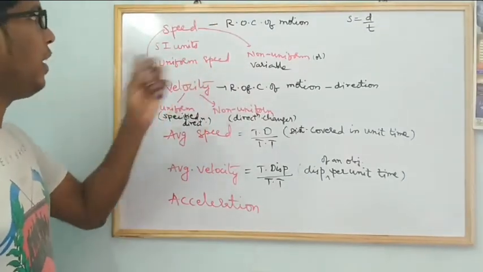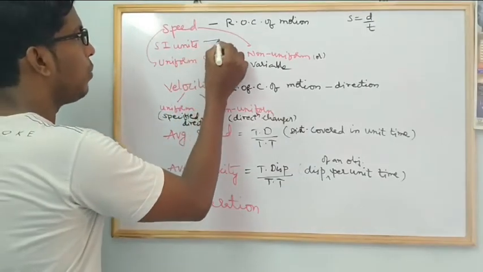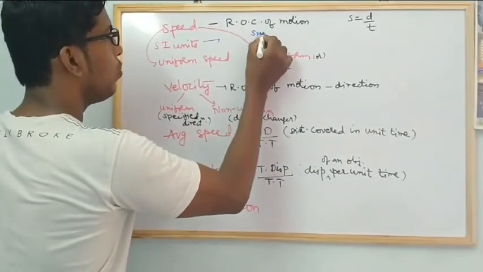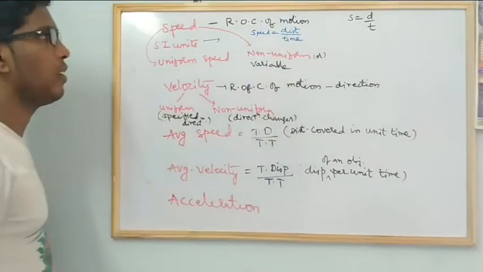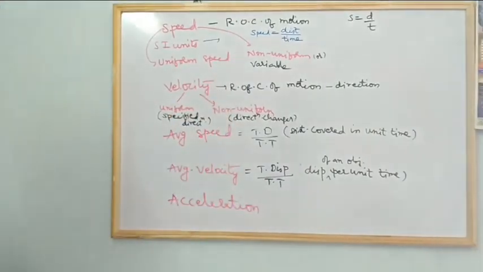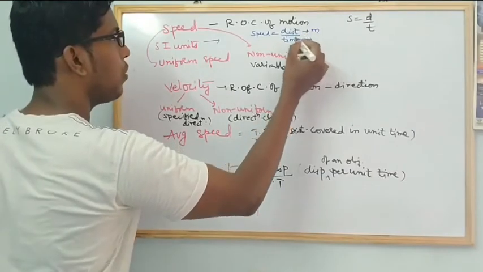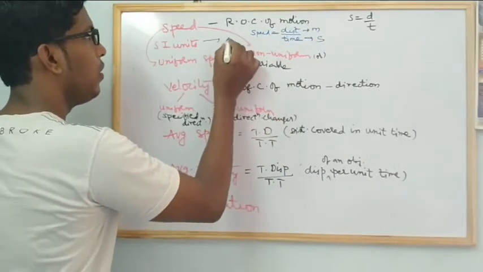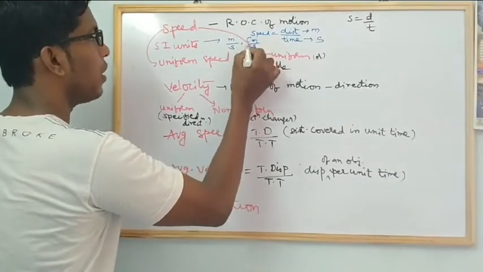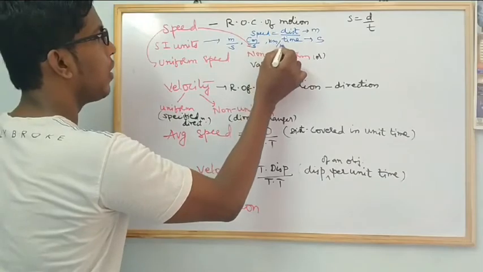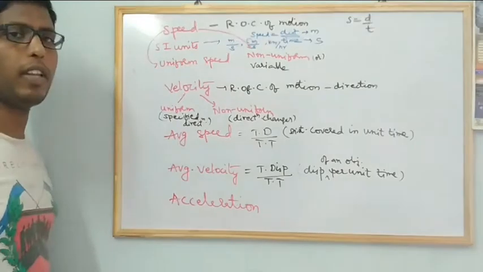Understand? In SI units, the speed formula is speed equals distance by time. Distance covered by an object in unit time. For distance we have meters as the SI unit and time in seconds, so for speed we have meter per second. In CGS, centimeter per second. Bigger units, kilometer per hour. Okay, do you understand?